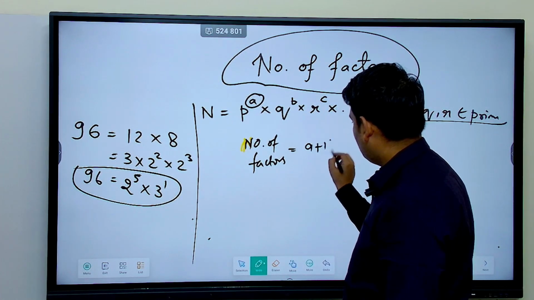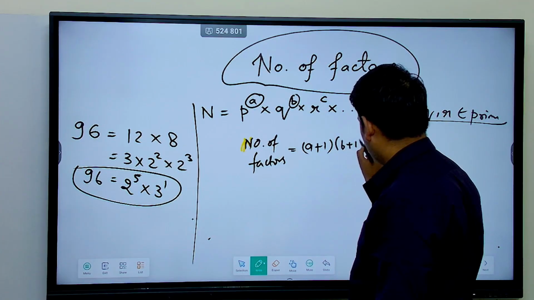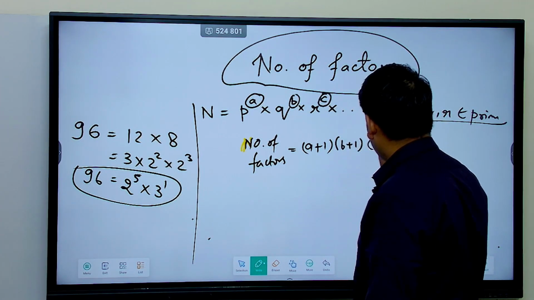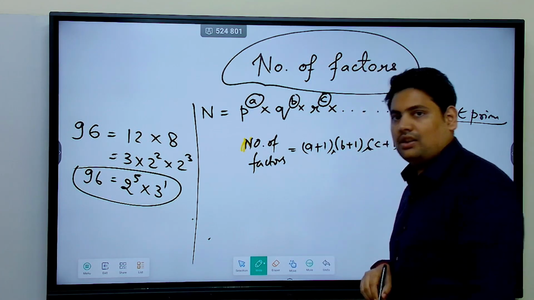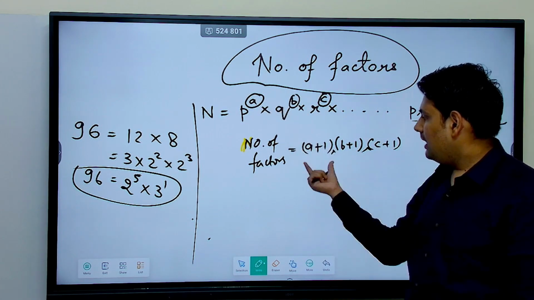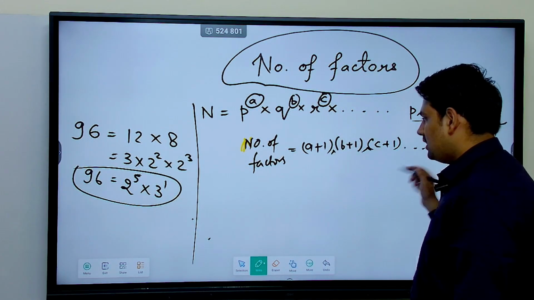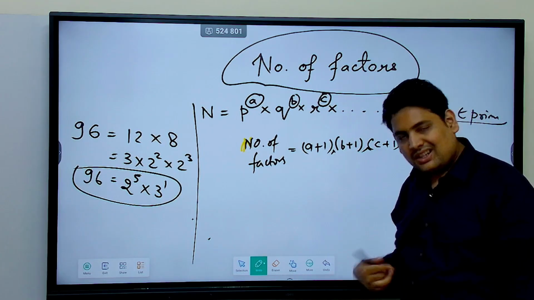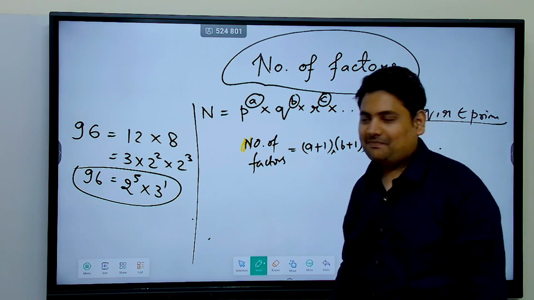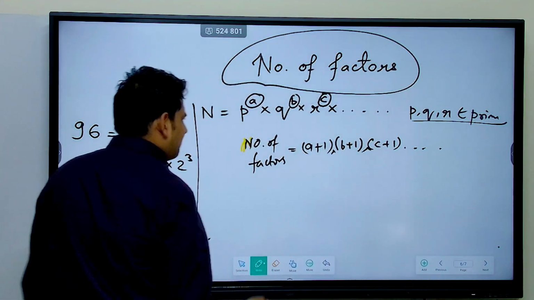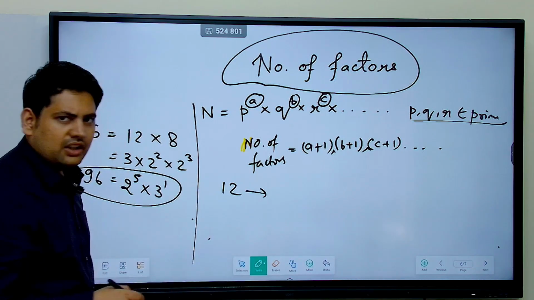A plus 1, B again plus 1, then C again C plus 1, and just multiply them. Correct? You take A plus 1, B plus 1, C plus 1, multiply all of them. You can keep on doing this, and with this you can get number of factors. Correct? See how. Let's do it for some number that we already know the factors of.